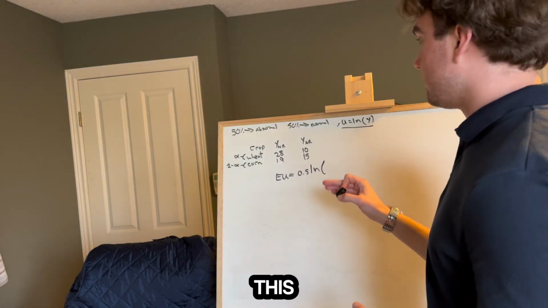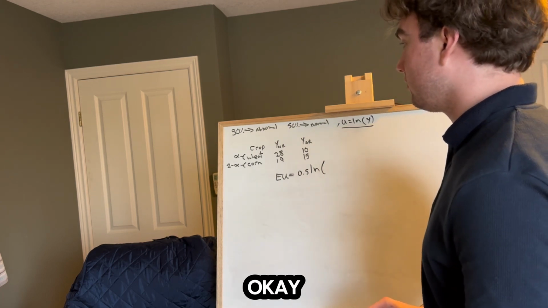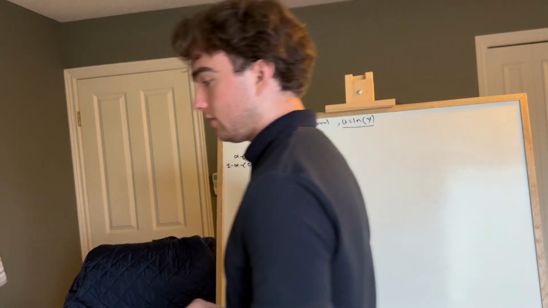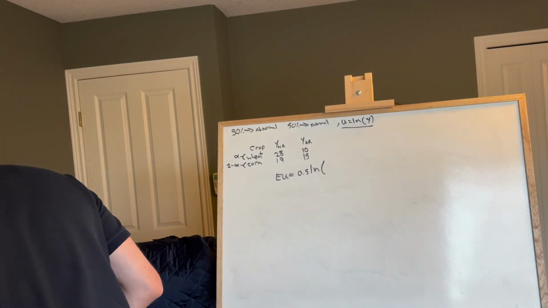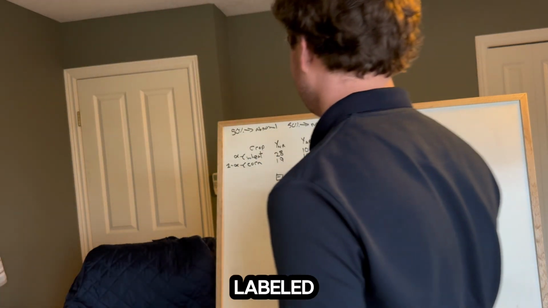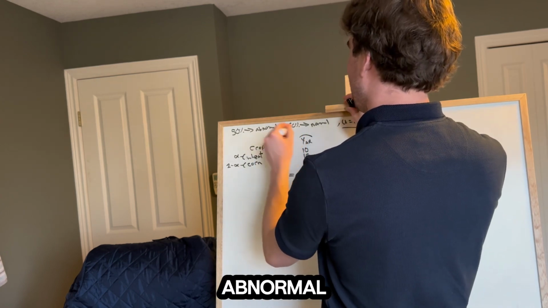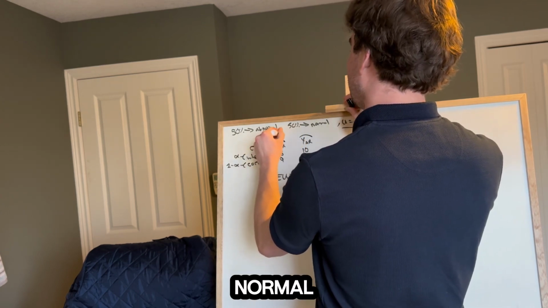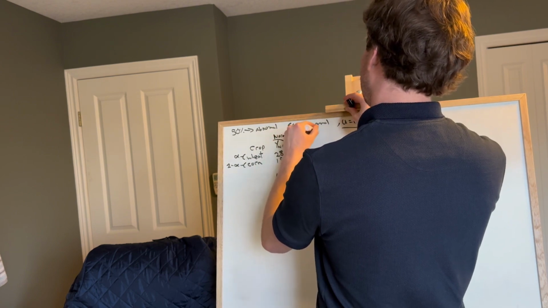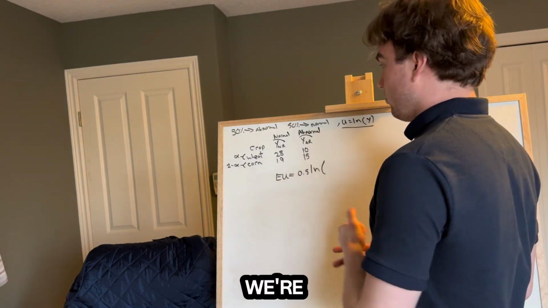So this is abnormal rain, okay? Which I wish I had labeled. It is labeled. I'm losing my mind. This is abnormal, this is normal. We're doing abnormal first.